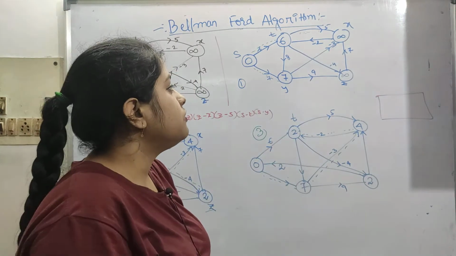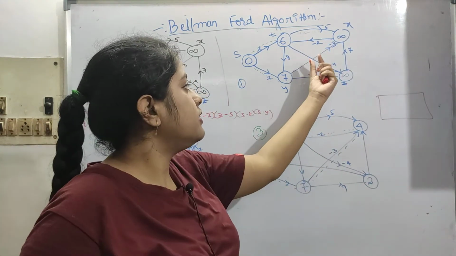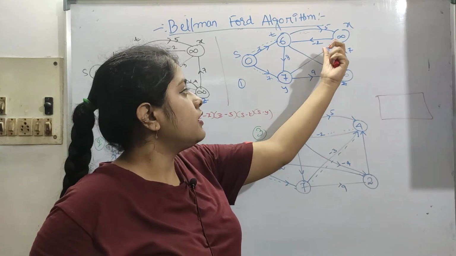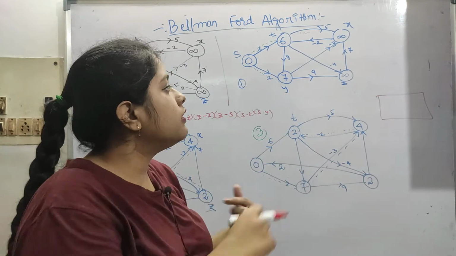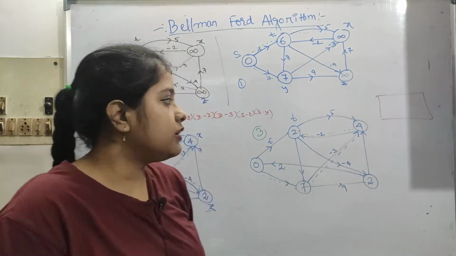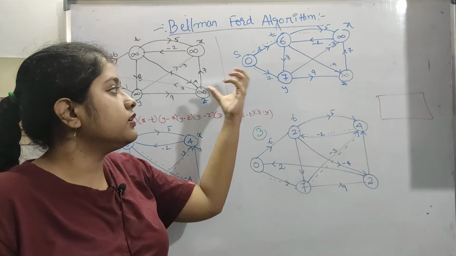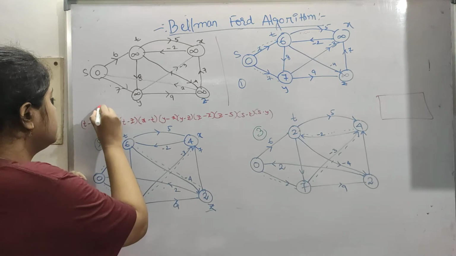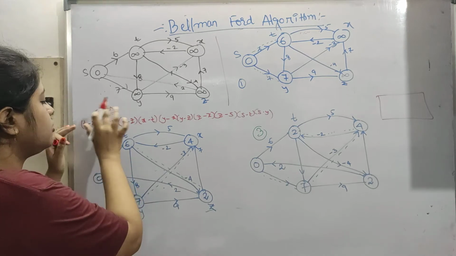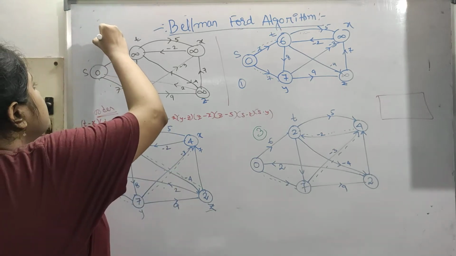So try to draw the graph at some point where it is not overlapping, and write the edge weight just near the edge. Then you will not get confused. This is just a small tip you can use, or else it will be hectic to understand which is which. So this is the order we are doing. This example is from Cormen.